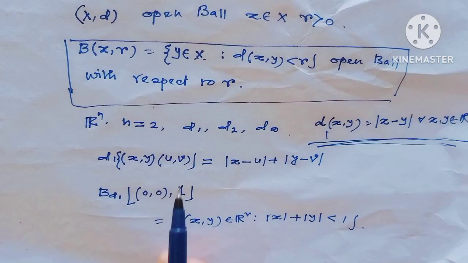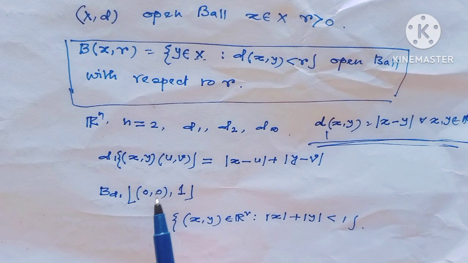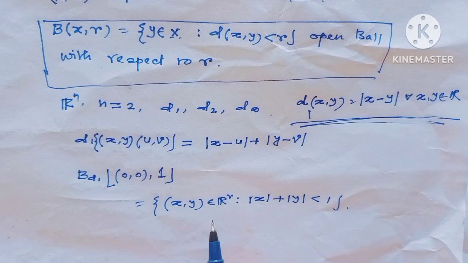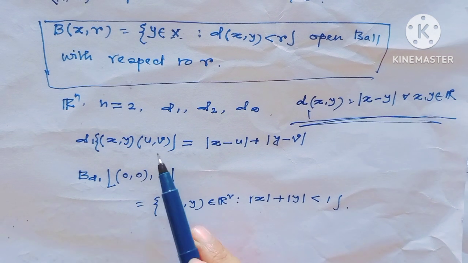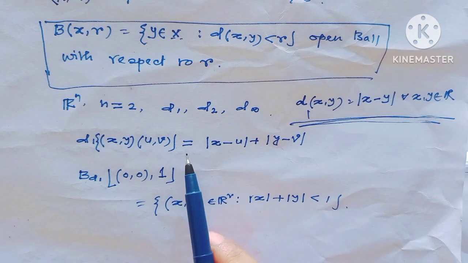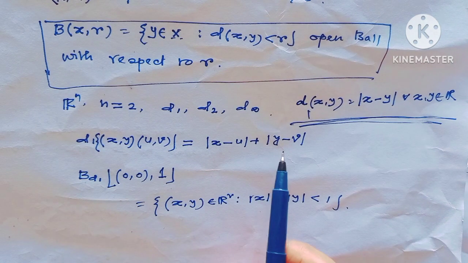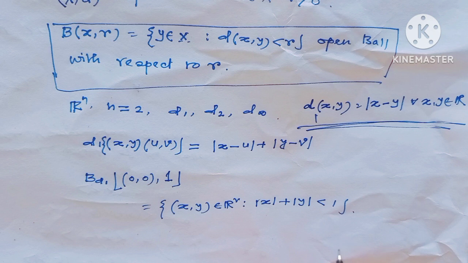So the open ball with center (0,0) and radius r equal to 1 would be the set of (x,y) belonging to R^2 such that, since here the point (u,v) is (0,0), absolute value of x plus absolute value of y is less than 1.